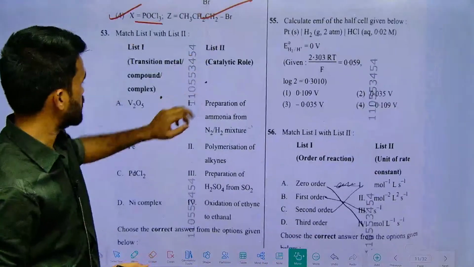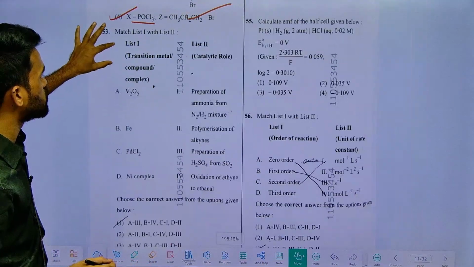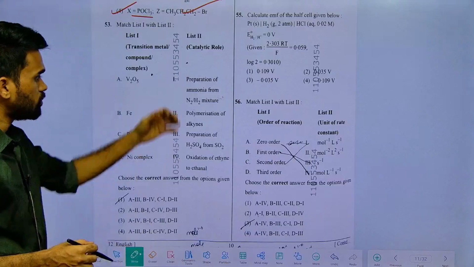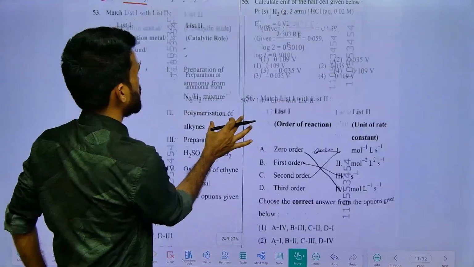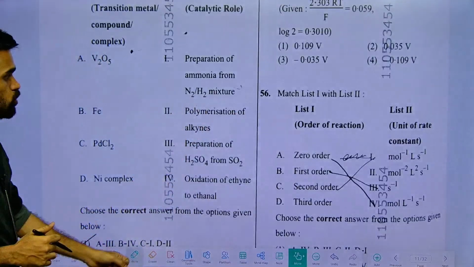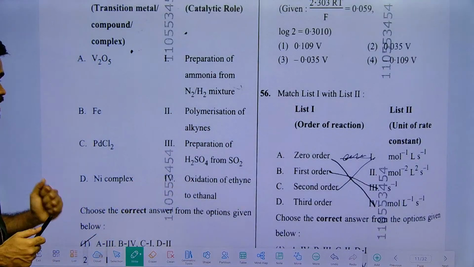Next, what about this catalyst that we use generally in these processes? See, for ammonia, Haber's process, preparation of ammonia from N2 and H2, that is what? Haber's process.